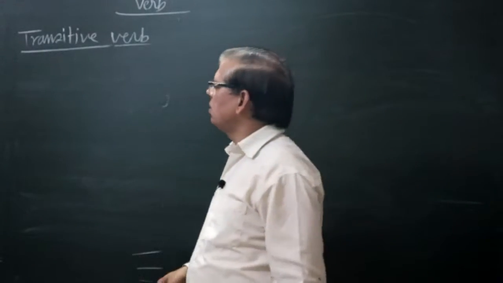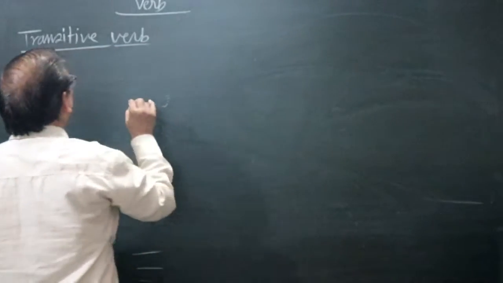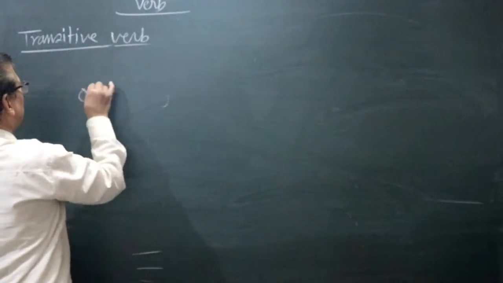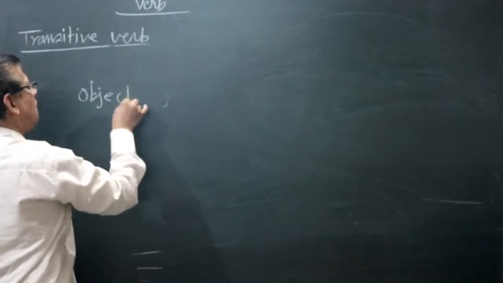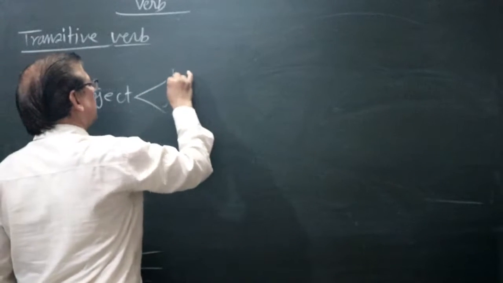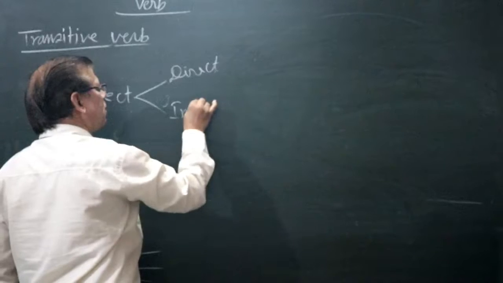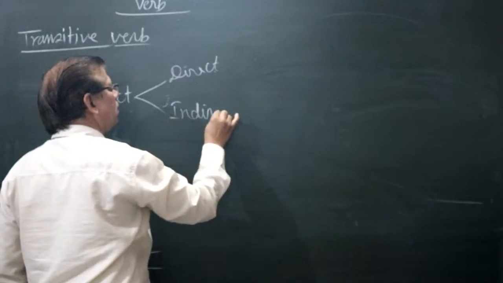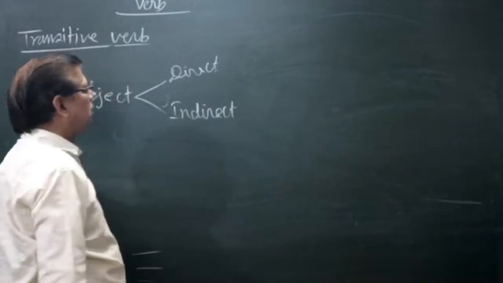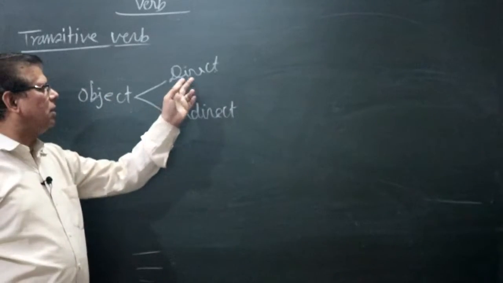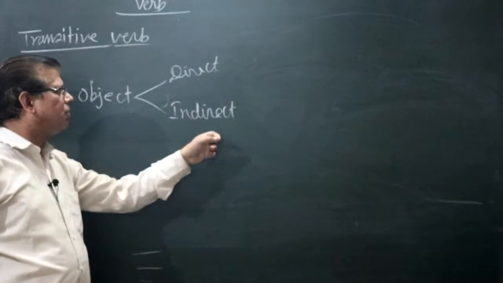There are two types of objects: direct object and indirect object. How will you know that it is direct object and that is indirect object?